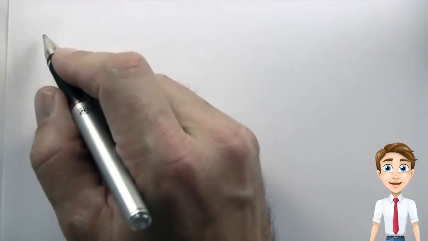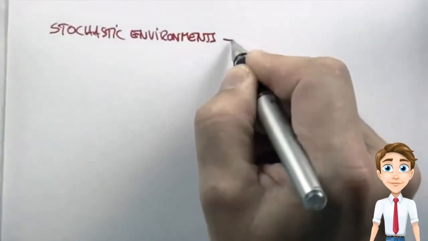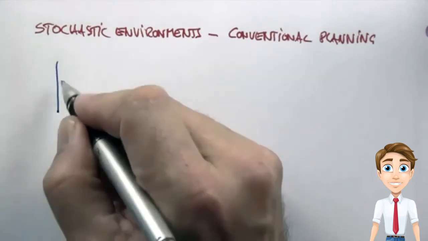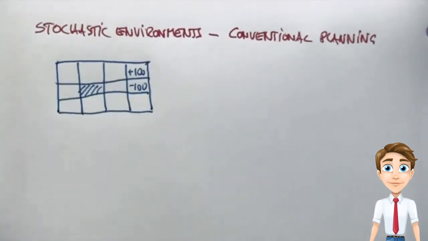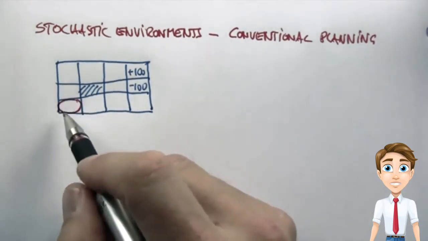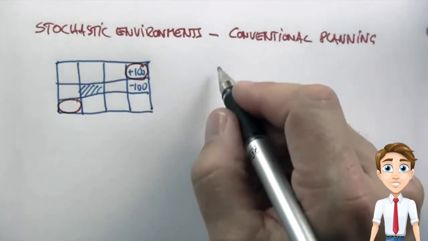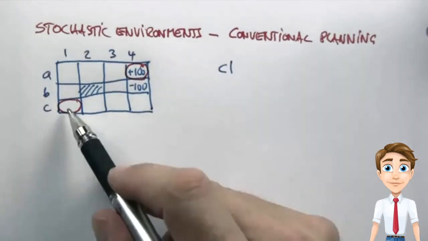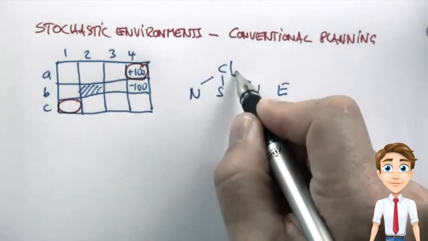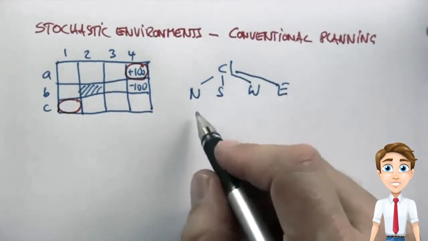To understand the beauty of a policy, let me look into stochastic environments, and let me try to apply conventional planning. Consider the same grid I just gave you. And let's assume there's a discrete start state, the one over here, and we wish to find an action sequence that leads us to the goal state over here. In conventional planning, we would create a tree. In C1, we're given 4 action choices, north, south, west and east. However, the outcome of those choices is non-deterministic.